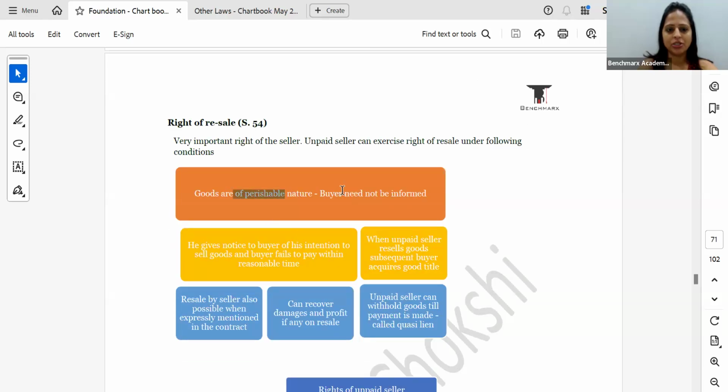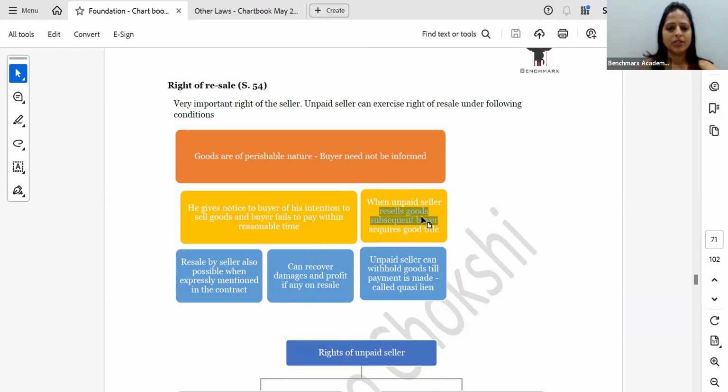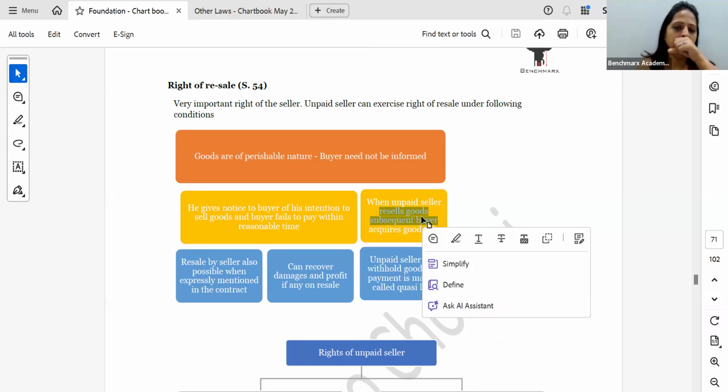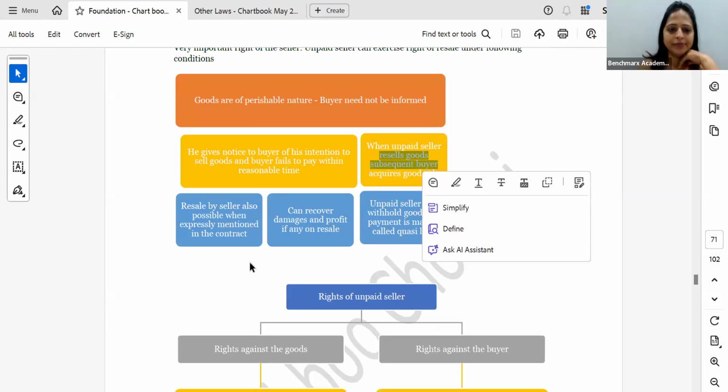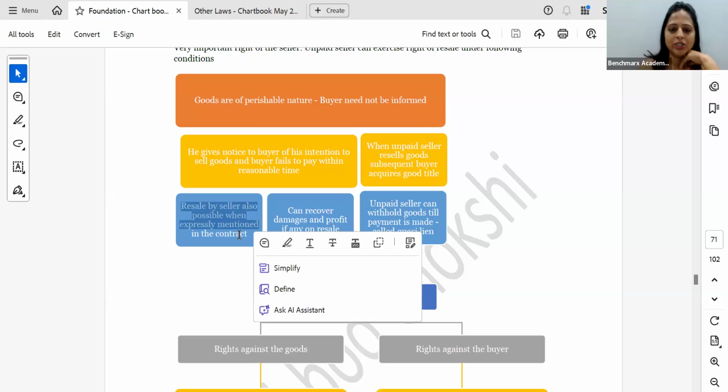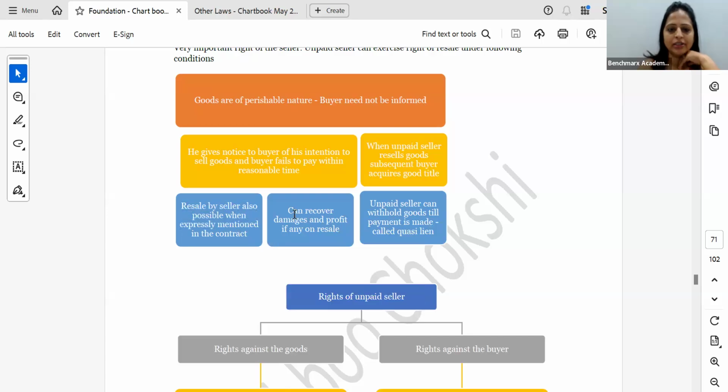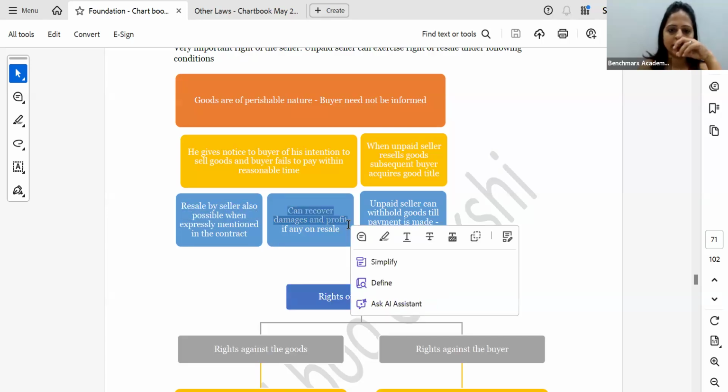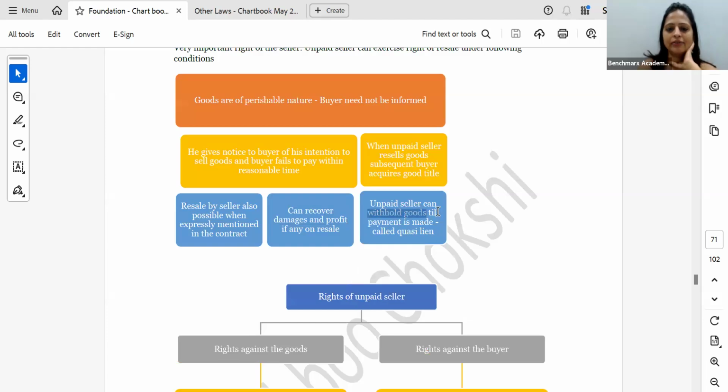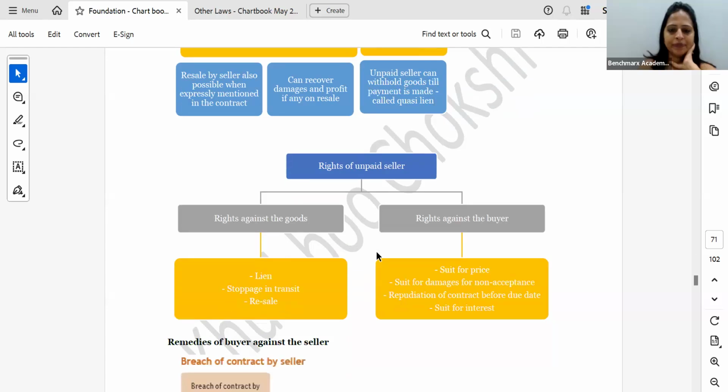Right to resell perishable goods. He gives notice. The unpaid seller resells the goods, and the subsequent buyer acquires a good title. Resale by the seller is also possible when mentioned expressly in the contract, and the seller can recover damages and profits on resale. The unpaid seller can withhold goods till the payment is made. It is called a quasi lien.